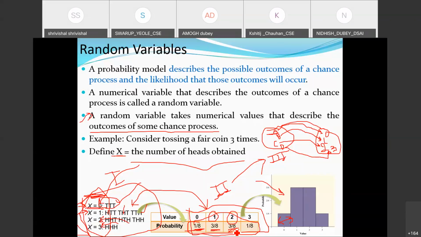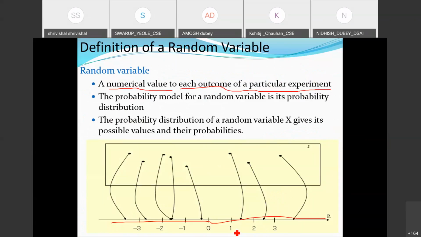From where are these numbers appearing? Based on the probability associated with those events here, or in general terms, we say that these are the associated probability distributions, and these probability distributions are associated with all those experiment outcomes. So the probability distribution of a random variable X gives the possible values and their probabilities. This is exactly what we have.